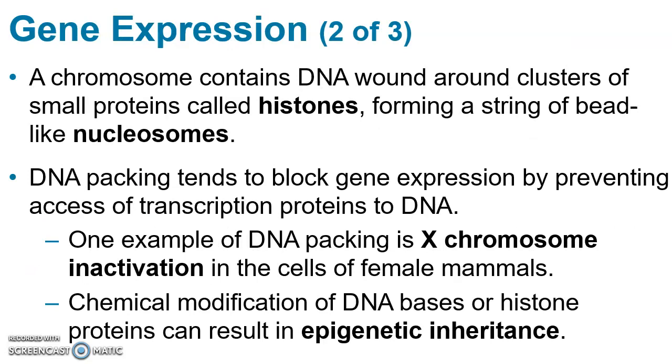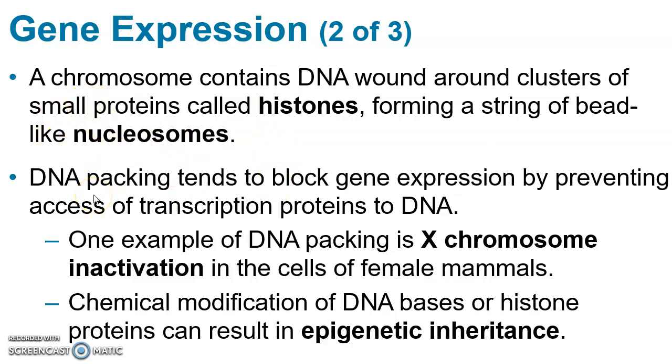For example, we have talked about the structure of DNA and the fact that DNA strands are very, very long, and that DNA is wound around small proteins called histones, and they form a bead-like string of nucleosomes.